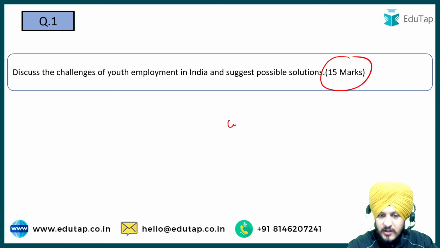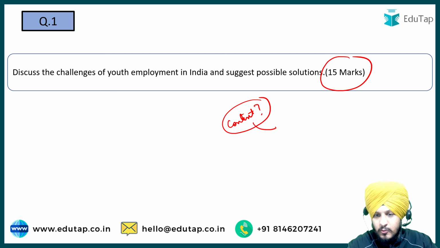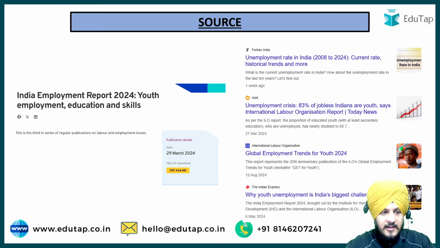But if you talk about the context of this question, that is, why this question was asked, then the context is totally dynamic in nature. It is directly linked to current affairs. And what is the reasoning behind it? Basically, in March 2024, this important report was released, which is the India Employment Report 2024. And this report talked about youth employment, education and skills.